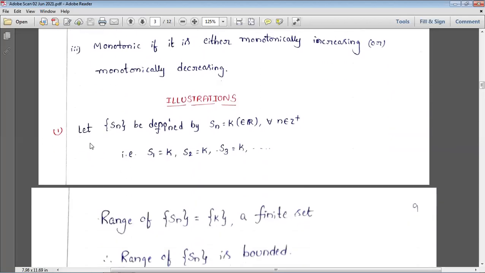Let us see a few examples on that. Let the sequence Sn be defined by Sn equal to k. Is there any change in that? First term k, second term k, third term k, nth term also k. There is no change, because it is a constant sequence.